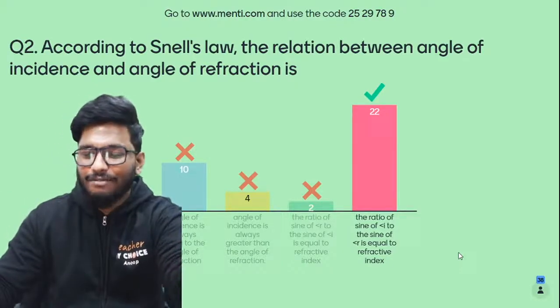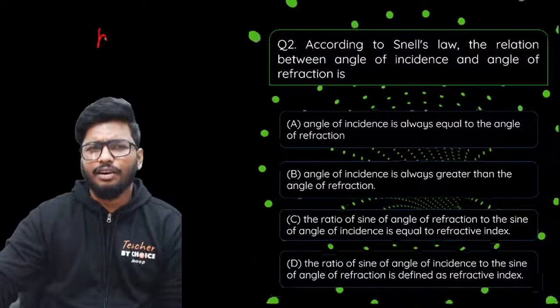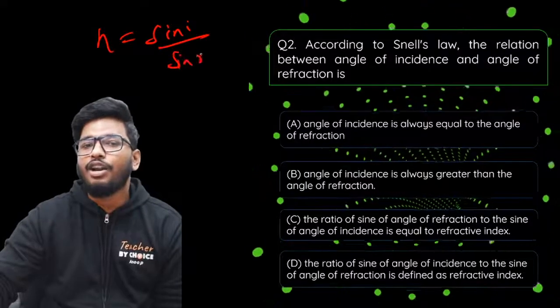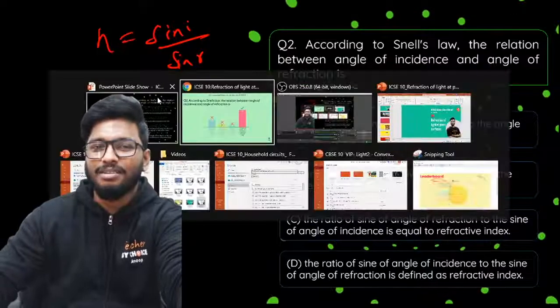That shows how carefully you guys are reading the question, and absolutely yes. Remember that your refractive index n is equal to sine i by sine r, not the other way around. It is sine i by sine r. So yes, the right answer is option number C.